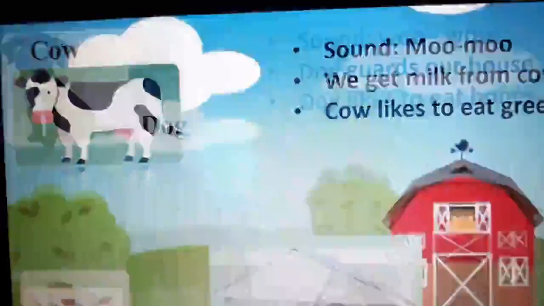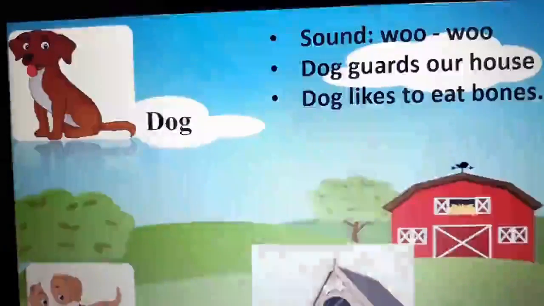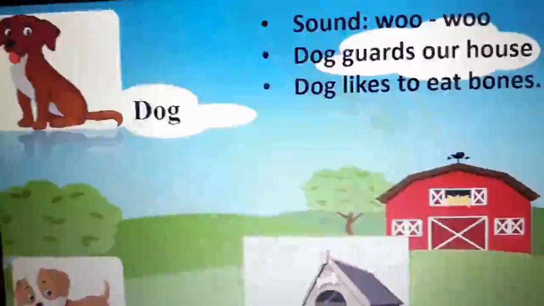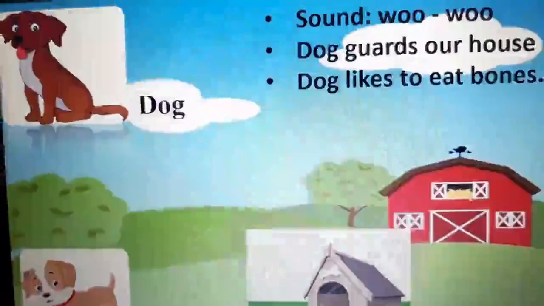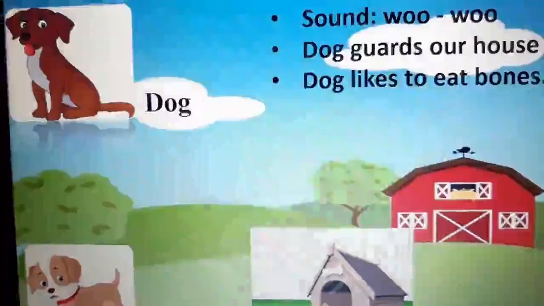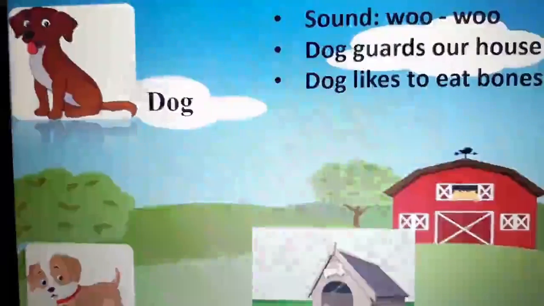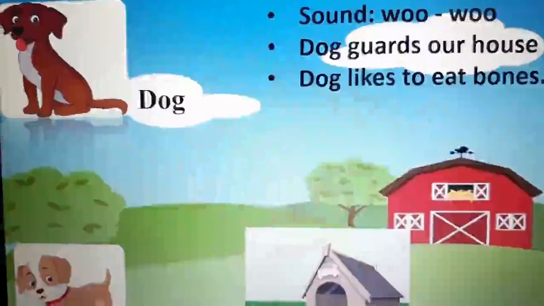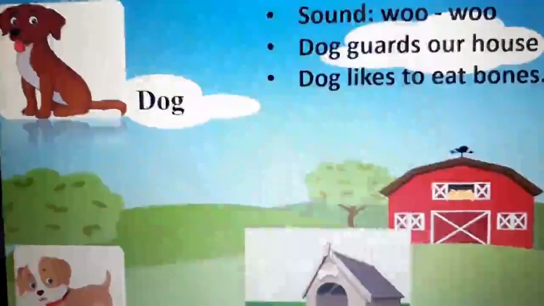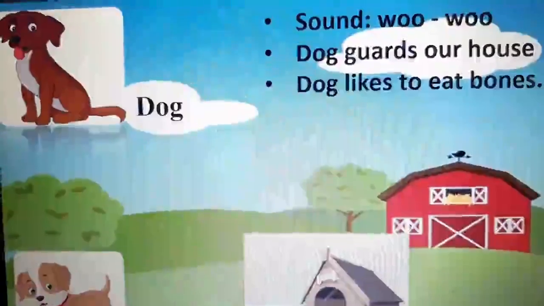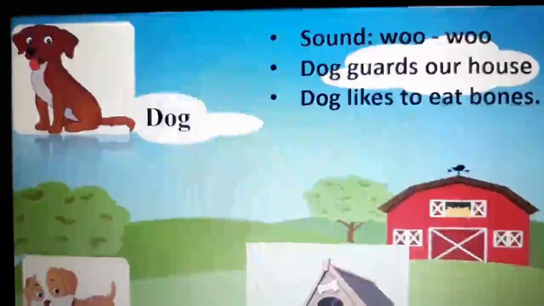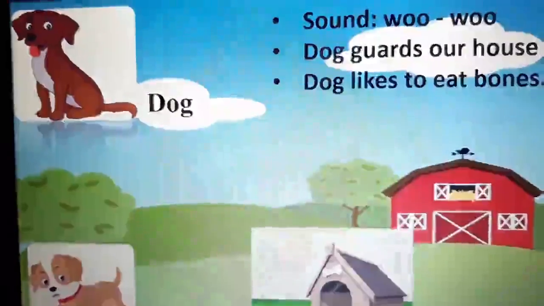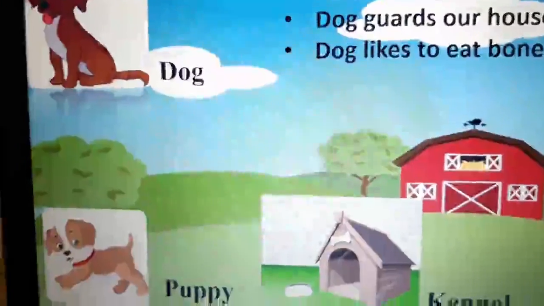Now, the next one we have is a dog. Woof, woof, woof, woof. Isn't it a sound? We all know dogs are so friendly to us. They guard our homes. What do dogs do? They guard our homes. Whenever an unknown person comes, what happens? Dog starts barking. What do they like to eat? They like to eat bones.